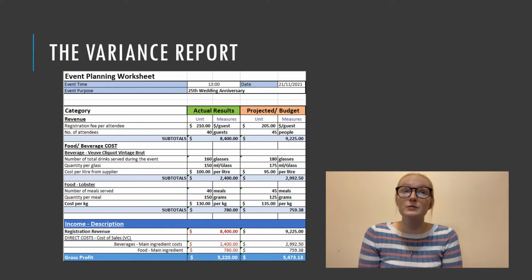We can also see from the food and beverage costs that the event used 20 fewer glasses than originally planned for, and fewer milliliters per glass. Food-wise, there were 40 meals compared to 45 as planned. However, each meal used 25 grams more than anticipated. From this, we can see we exceeded the budget for our food by roughly $20.